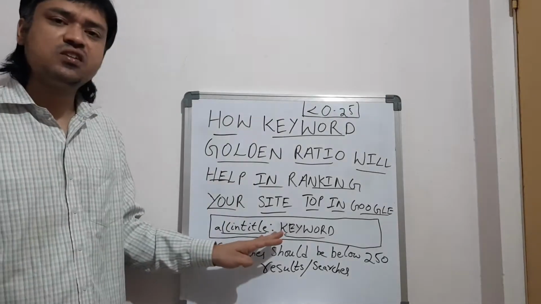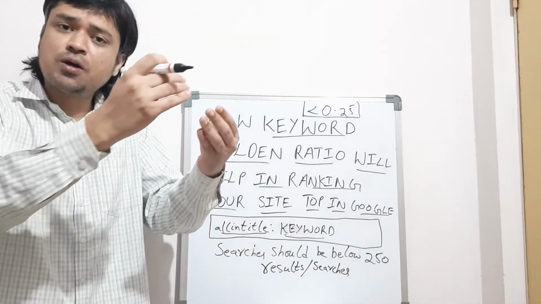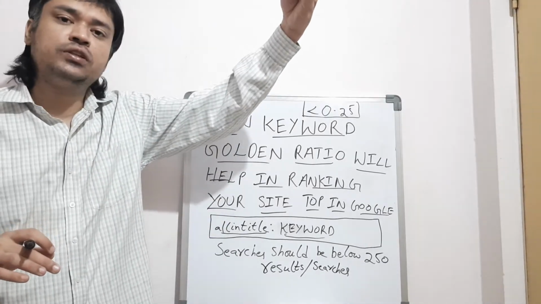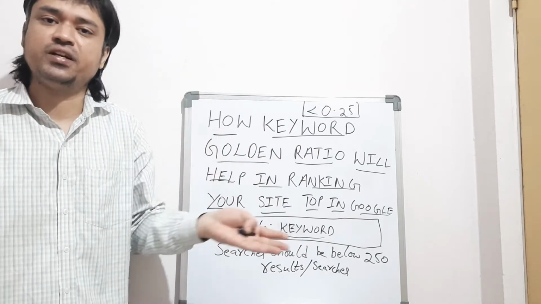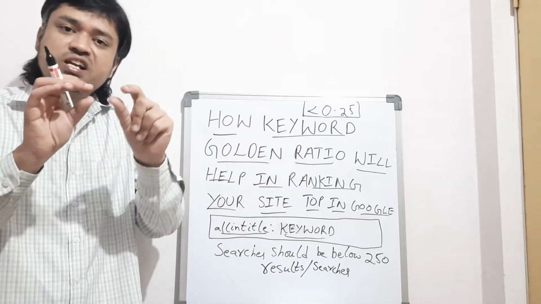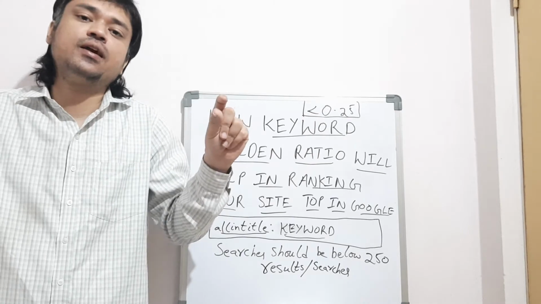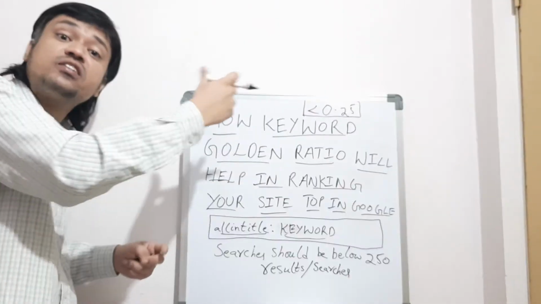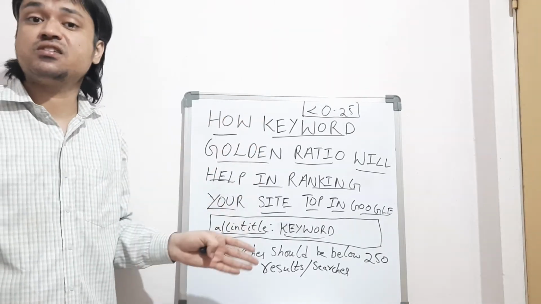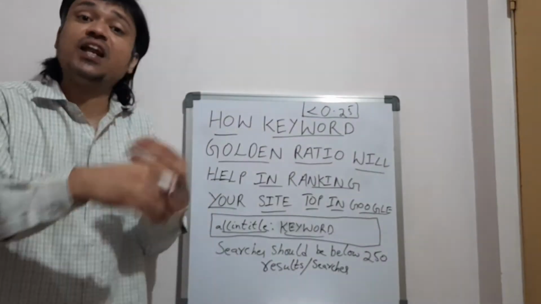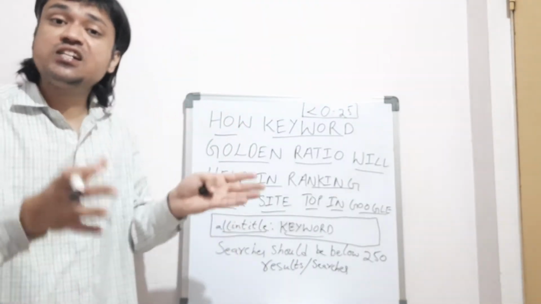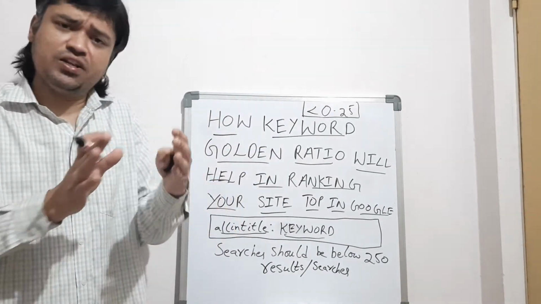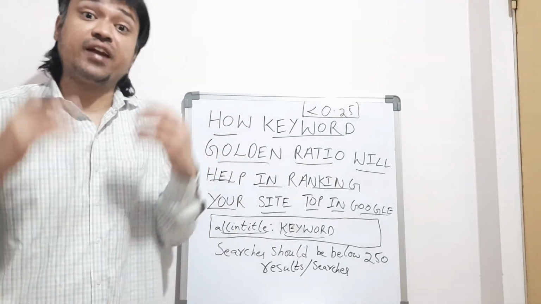All in title means what, sir? All in title means, suppose we type digital marketing 2020 training in Hyderabad, a list of websites will be displayed. In that list of websites, you will see titles like best digital marketing training in Hyderabad. How many titles are there in those websites? So you can easily analyze that these many titles are there. So there is less competition, and we can easily estimate that we can rank our website.